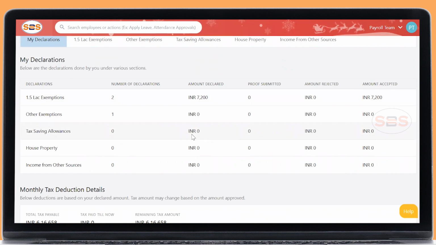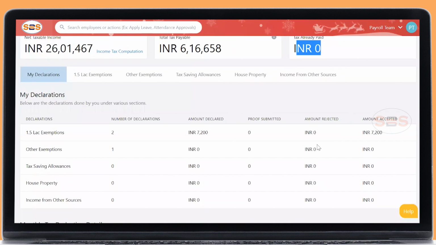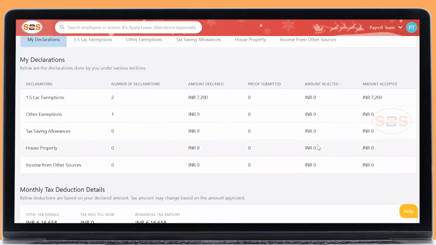Please make a note, whatever you have declared will be automatically considered as auto accepted. Until you submit a proof and we approve it, it will not show in this column, neither in this column. But your declarations are all already considered in the calculation.